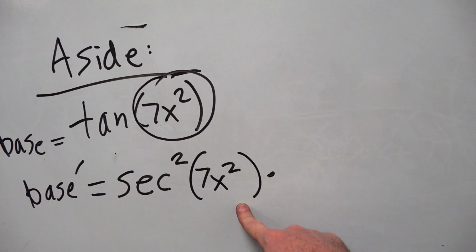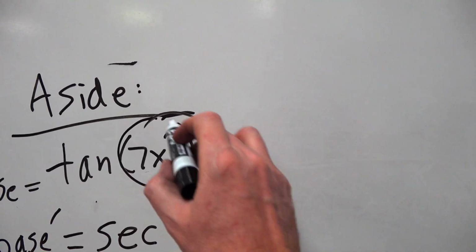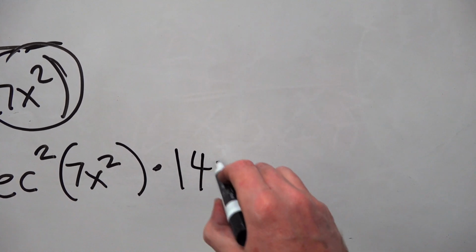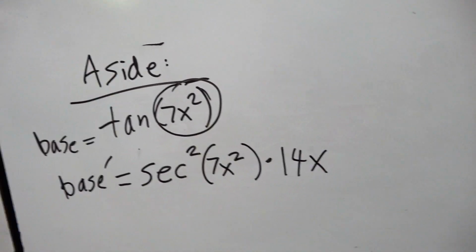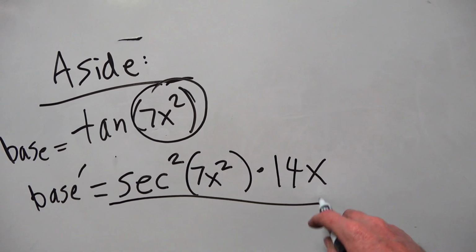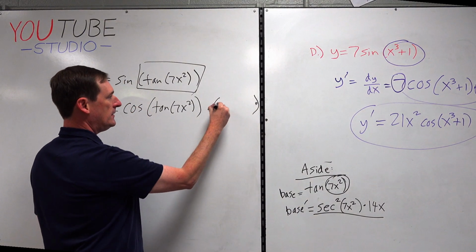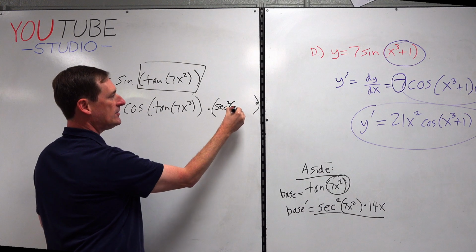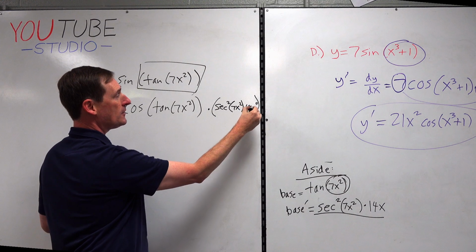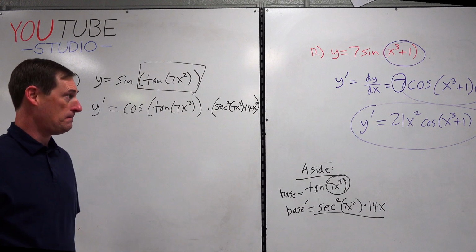But then the chain rule in every derivative says go back and multiply by the chain. What's the derivative of just 7x squared? 14x to the first. Okay? You must do that at the end. Now take all this as your chain rule, insert it back into this parentheses up here. So we put secant squared of 7x squared, quantity 7x squared, times 14x, all right? And that is our chain rule.